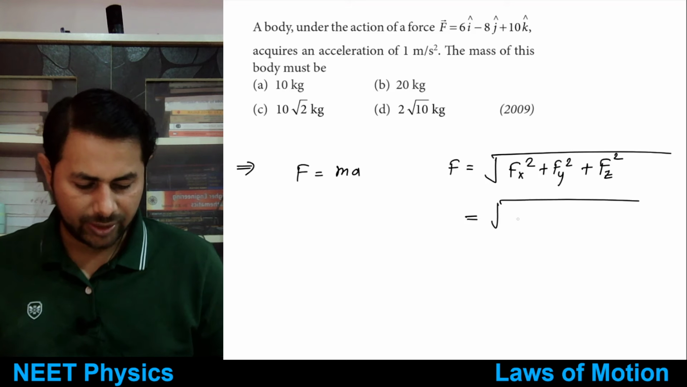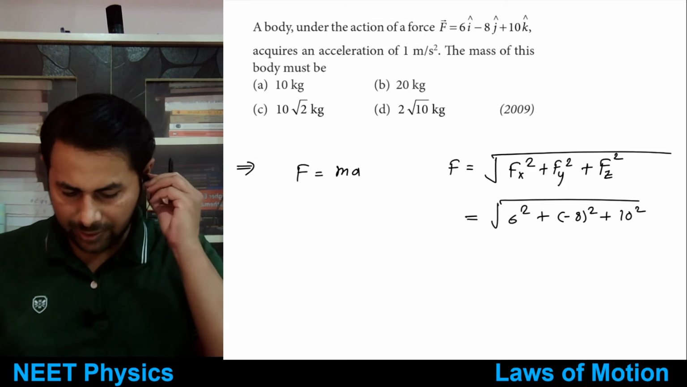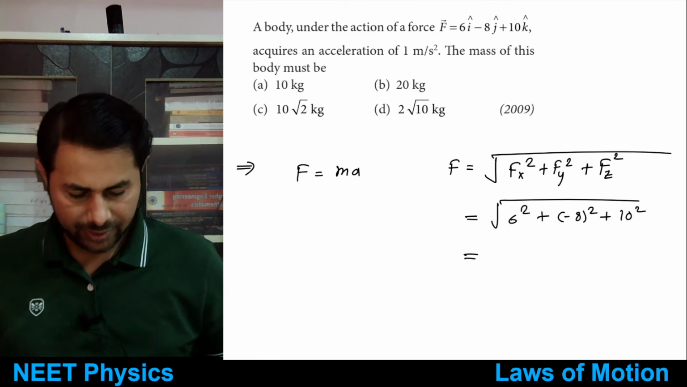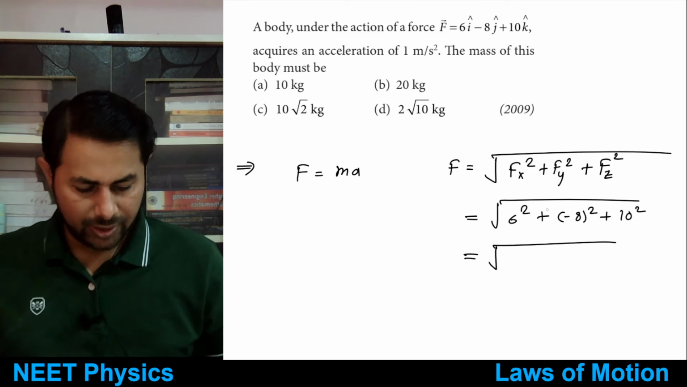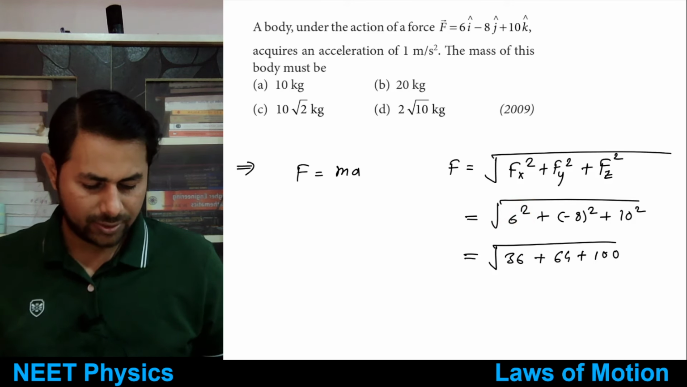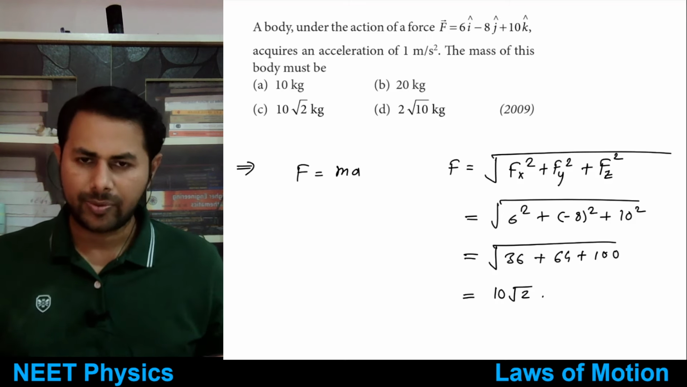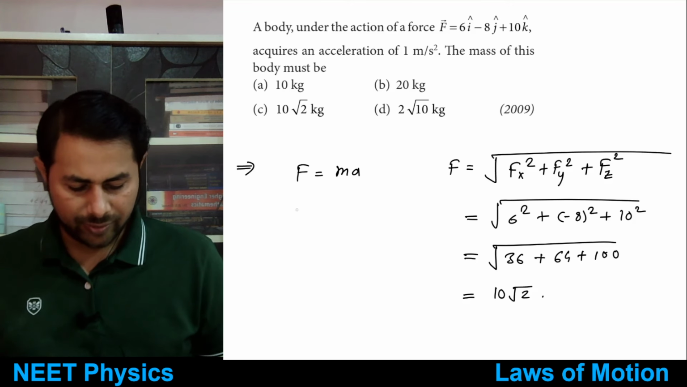So that is equal to square root of 6 square plus minus 8 square plus 10 square, and that is square root of 6 square is 36, 8 square is 64, this is 100, so it's 100 plus 100, 200, square root of that, or you can just say 2 times 100, so 10 root 2, right? Square root of 100 is 10. So force is equal to 10 root 2, mass is 1.